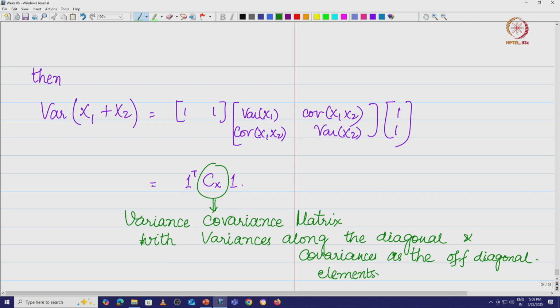We see very clearly that variance of x1 and variance of x2 are along the diagonal, and the off-diagonal elements are the same, covariance of x1 x2 and covariance of x1 x2. So straight away we find a very interesting property: the covariance matrix is a real symmetric matrix. All the properties that we have had of real symmetric matrices, we can completely carry over to the variance covariance matrix.